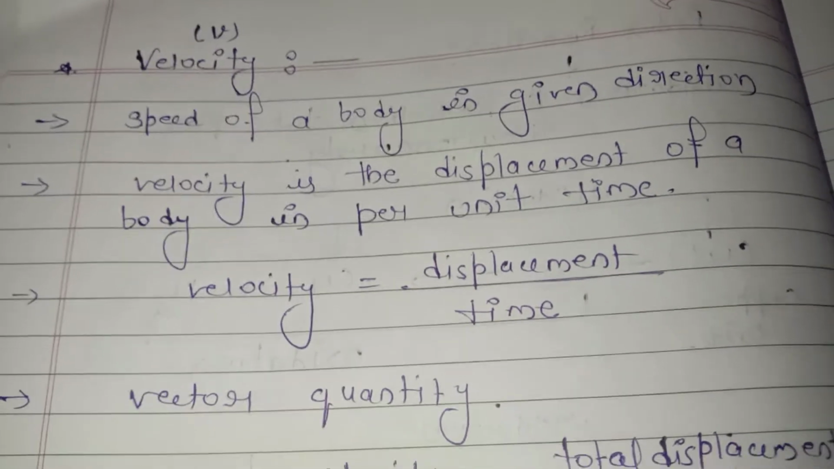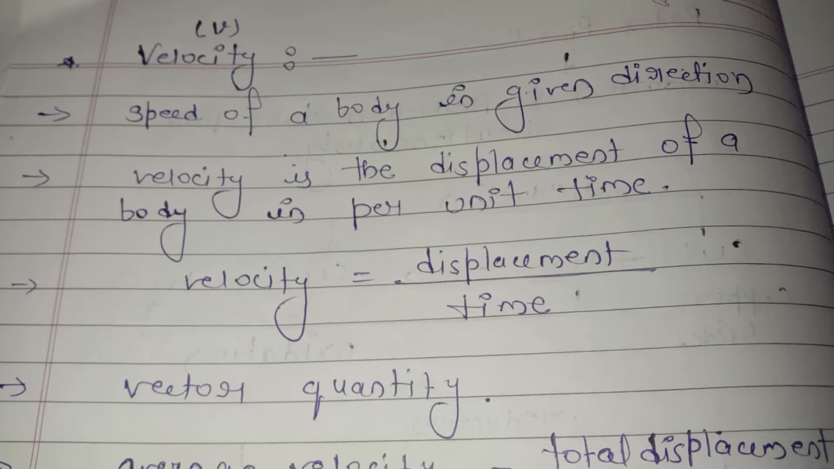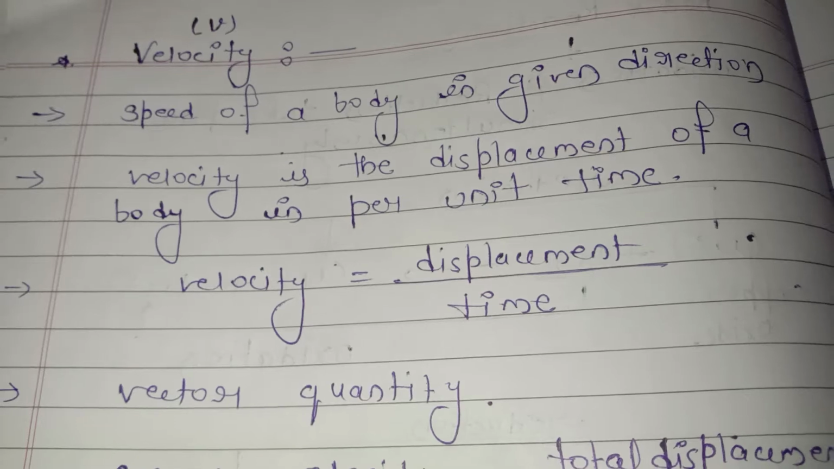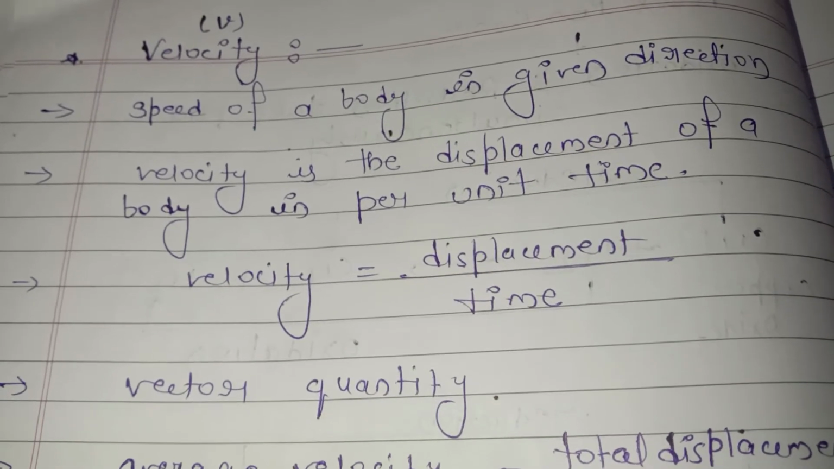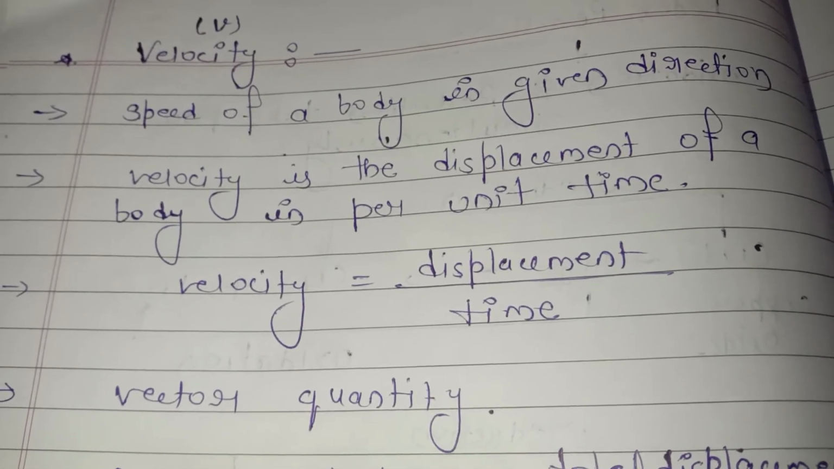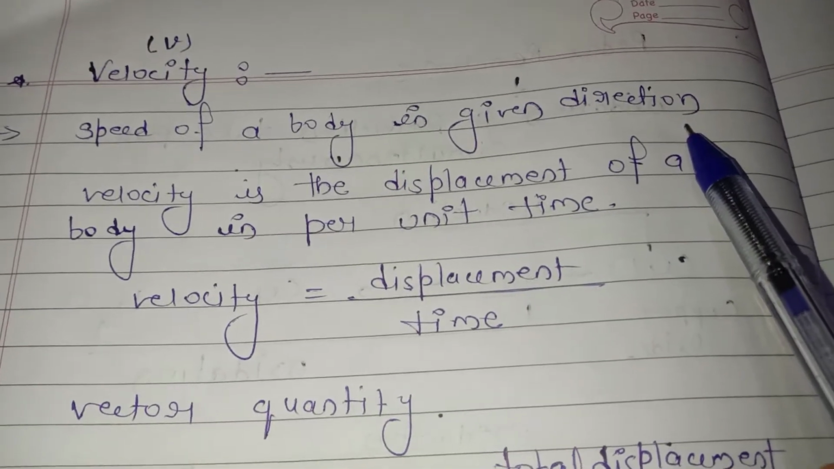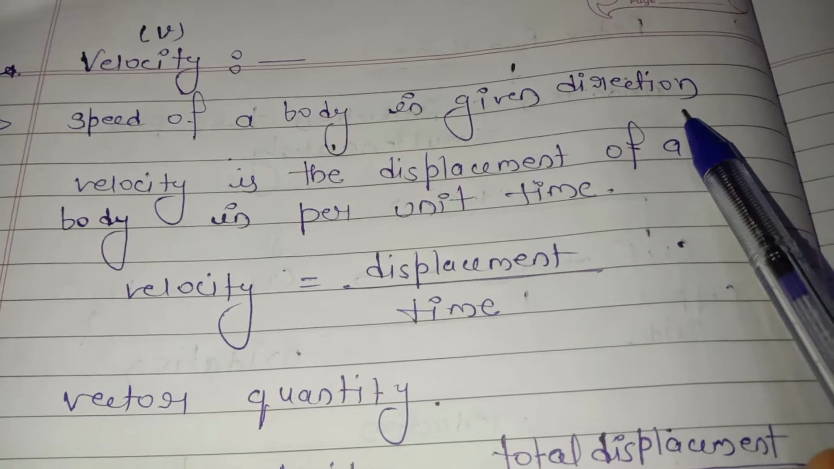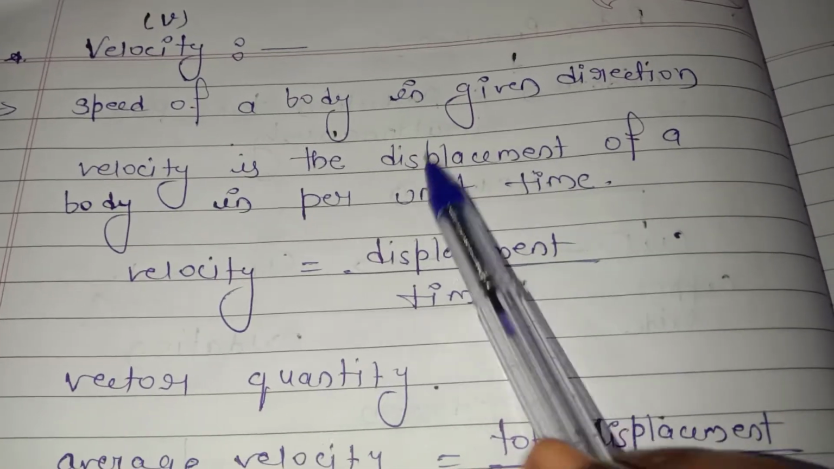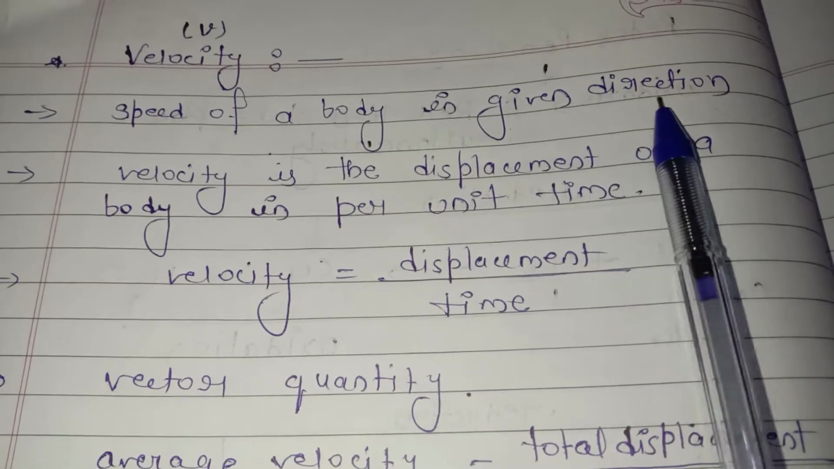What is the difference between speed and velocity? Speed is the same difference as between distance and displacement. Velocity is also like speed only, but the difference is that velocity is a vector quantity and speed is a scalar quantity. So for solving velocity we will use the direction, we cannot ignore it. When we solve for speed, direction is not compulsory, only magnitude is compulsory. So velocity is nothing but the speed of a body in a given direction.